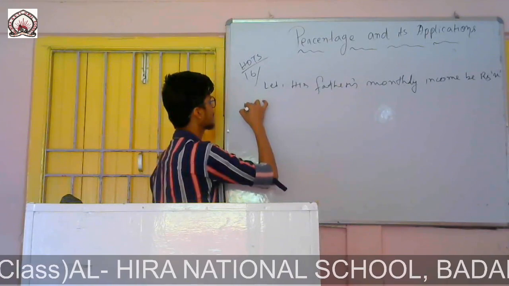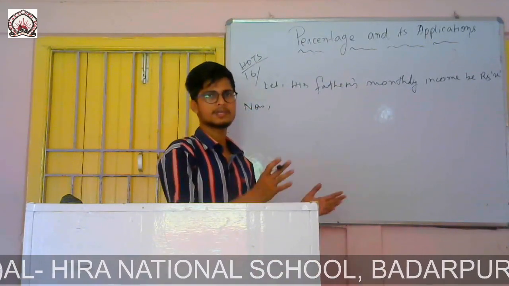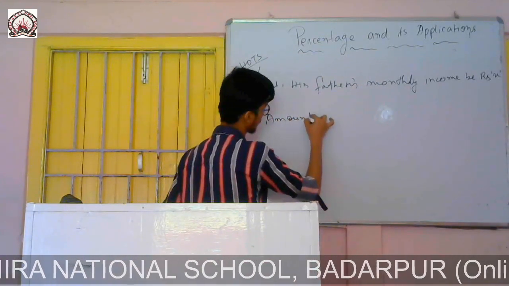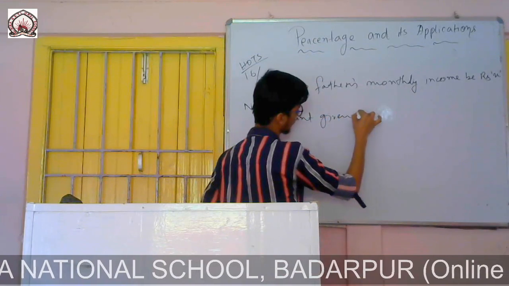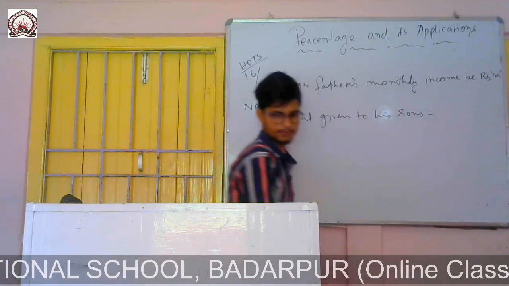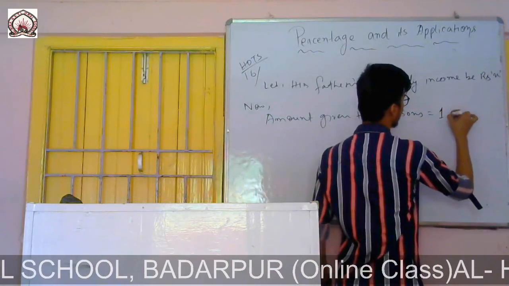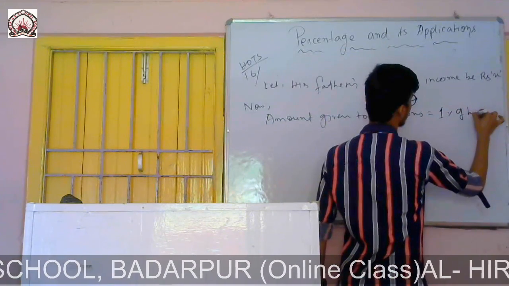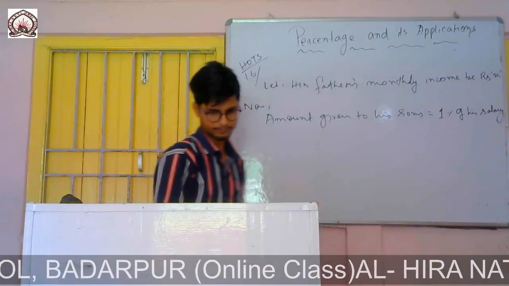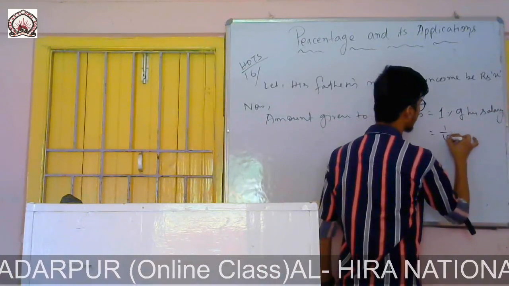So now it is given, the amount given to his son, it was 1% of his salary. 1% means 1 by 100.